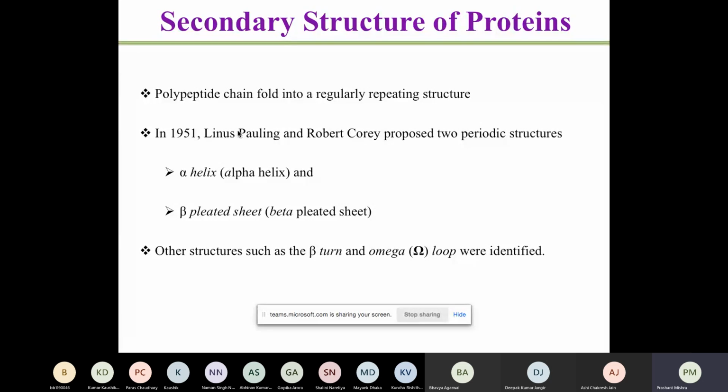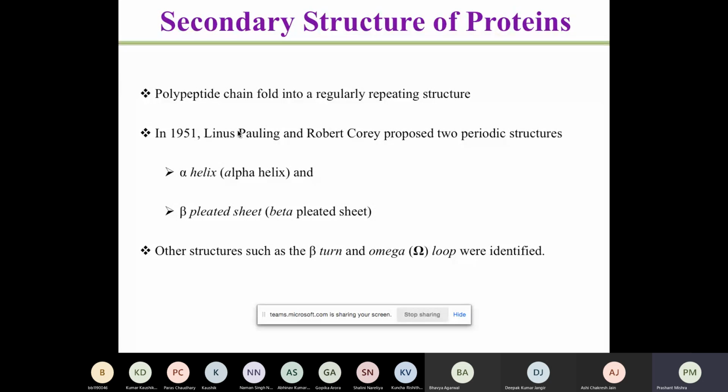Anyway, so polypeptide chains fold into regular repeating structure. It was Linus Pauling and Corey who proposed two types of such periodic structure. So what are these periodic structures? First thing is very clear that these are occurring because of the hydrogen bonding. Now, the second thing which is very important is this is occurring because of the neighboring groups.